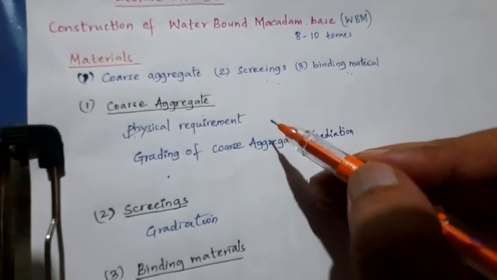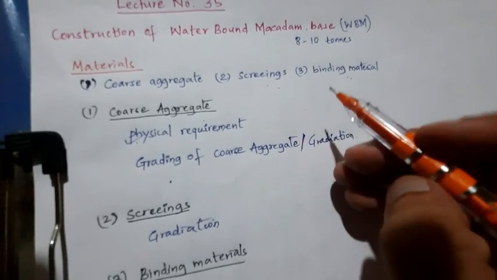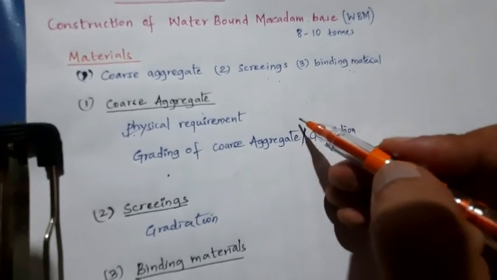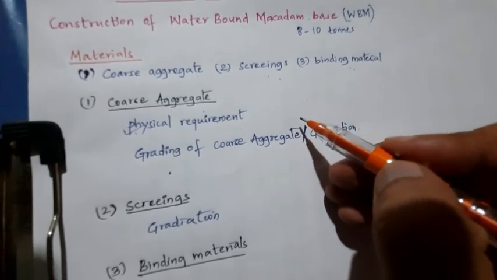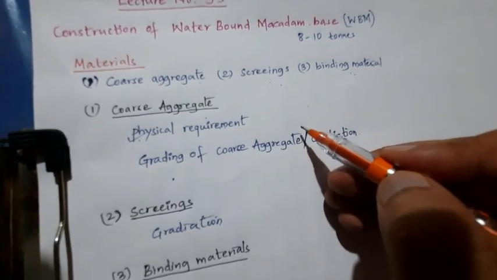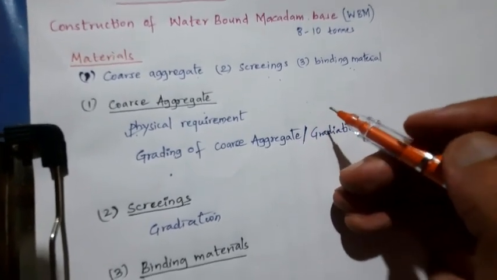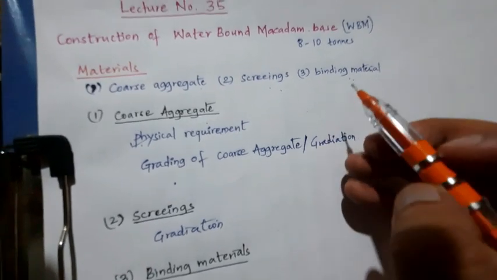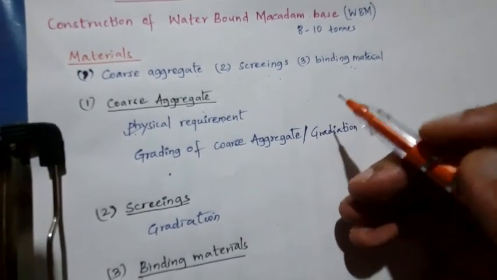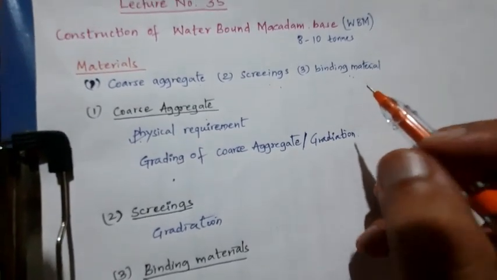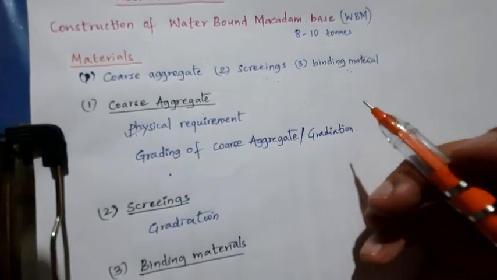For low to moderate volume traffic, if you use it as a surface course, the Los Angeles abrasion value has to be less than 40%, the aggregate impact value less than 30%, and the flakiness index less than 15%.